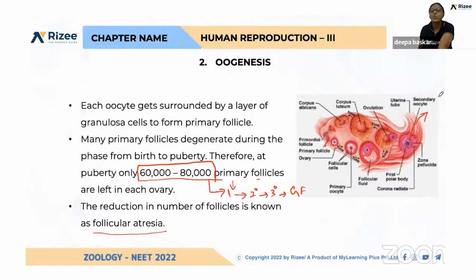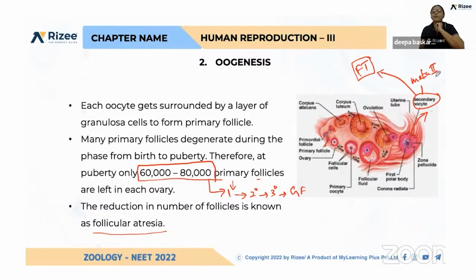So what is the nature of the released ovum? That is the secondary oocyte, which is arrested at metaphase 2. This secondary oocyte reaches the fallopian tube and waits there for fertilization. So the egg waiting in the ampullary region is the secondary oocyte, arrested at metaphase 2.